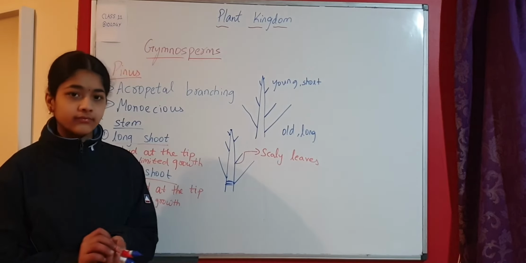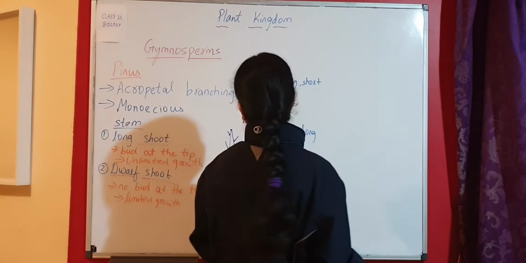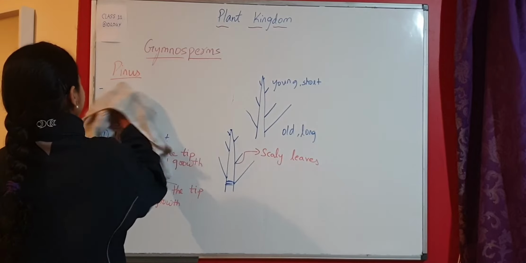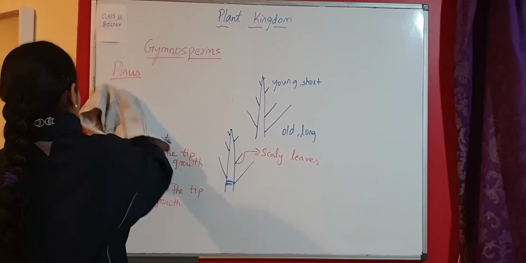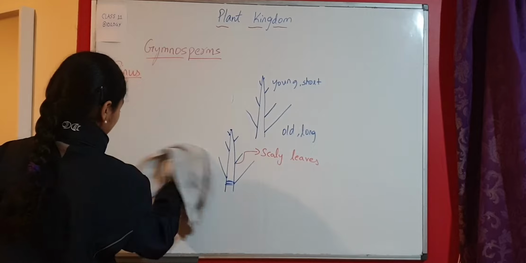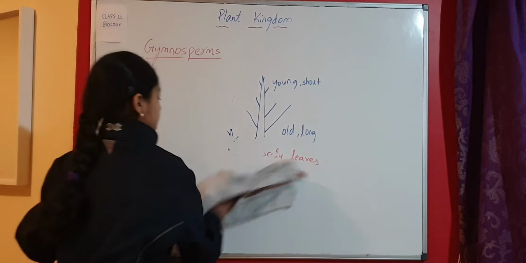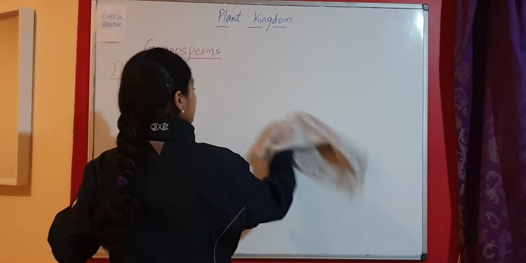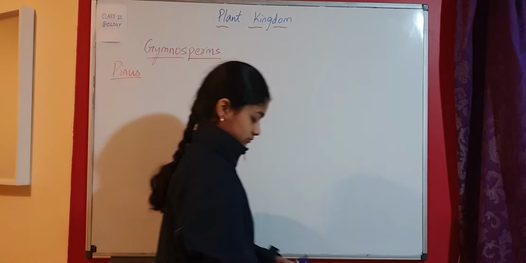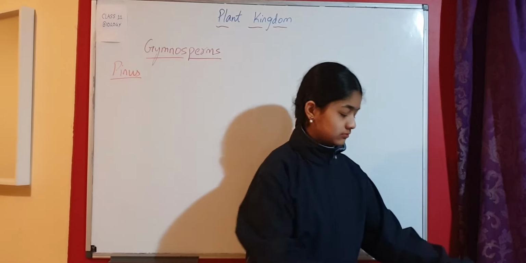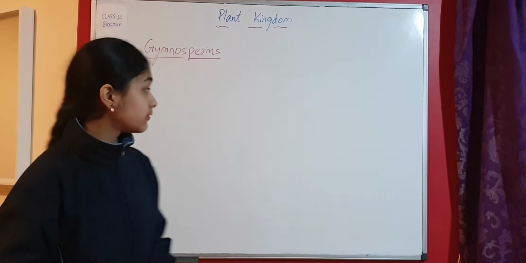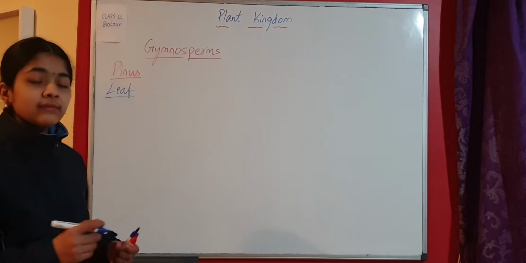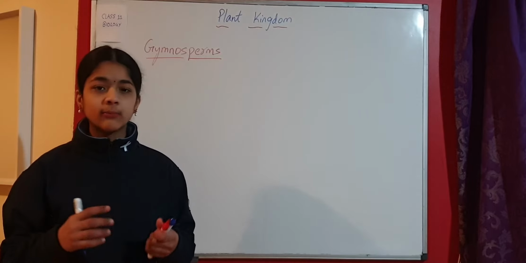Coming to the leaf in case of Pinus. So, when we talk about the types of leaves, we usually talk about just two types.